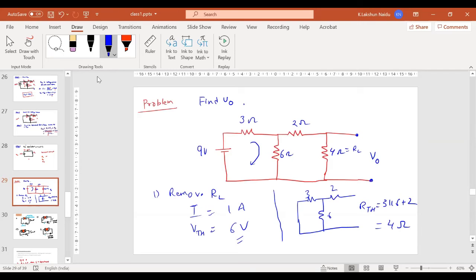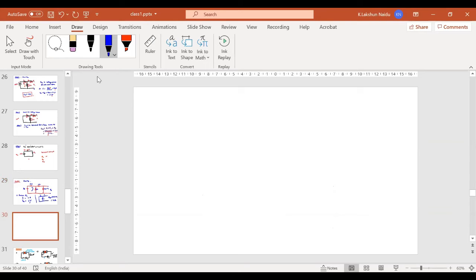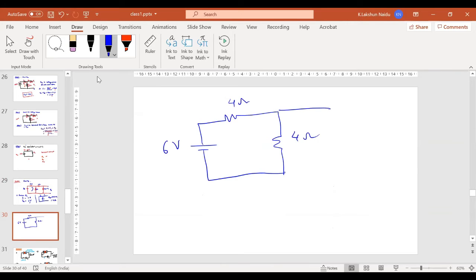So now you draw the circuit. You have a source of 6 volts and a resistance of 4 ohms in series with another 4 ohms as the load. So you will have a battery, a resistance, and another resistance. We got 6 volts, this was 4 ohms, and we have another 4 ohms, and my V0 is across this. Now tell me, what is the value of V0?